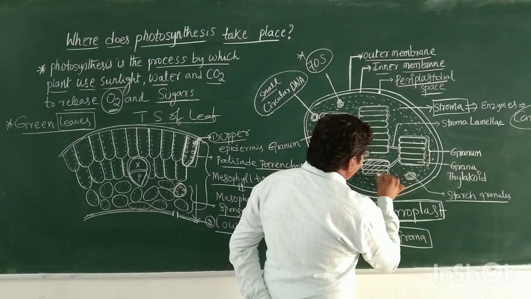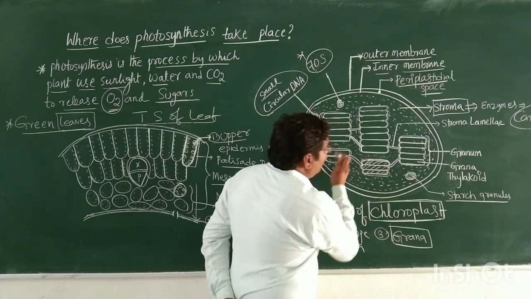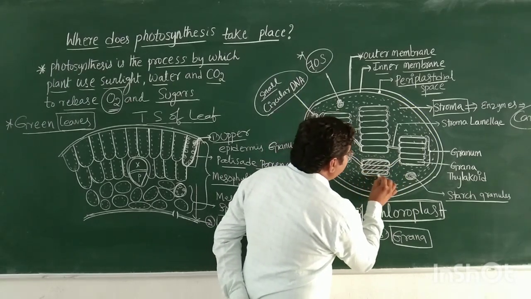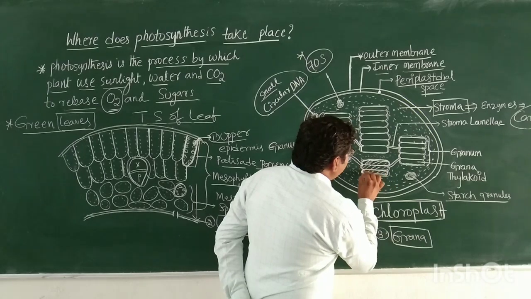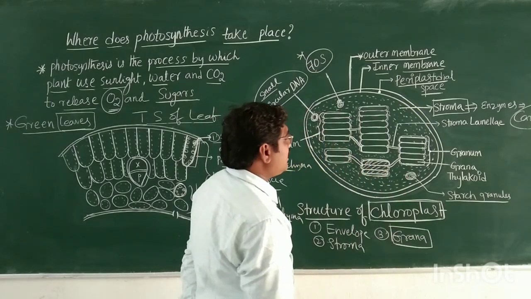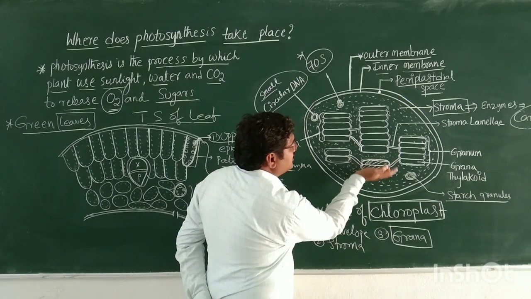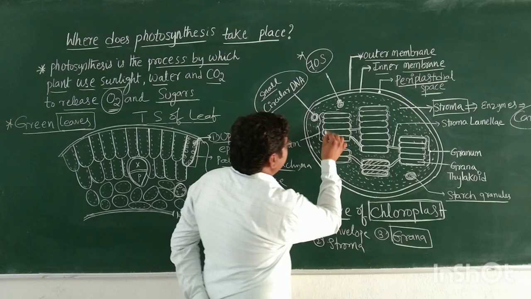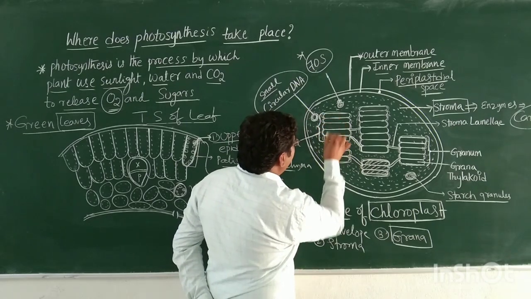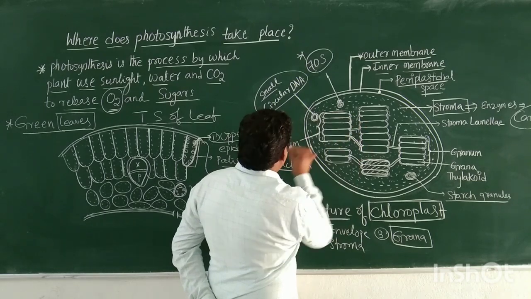These thylakoids are arranged like stacks. These thylakoids are arranged one by one to form the granum. This is the complete group of thylakoids that forms the granum.